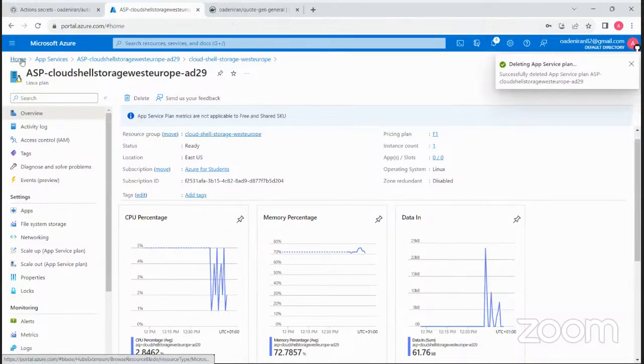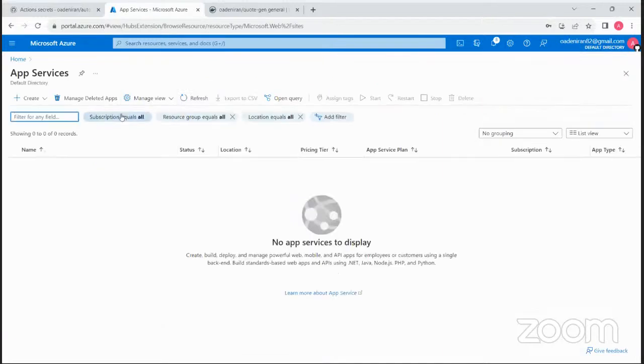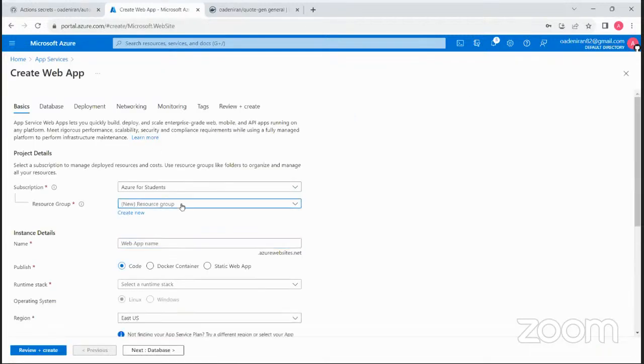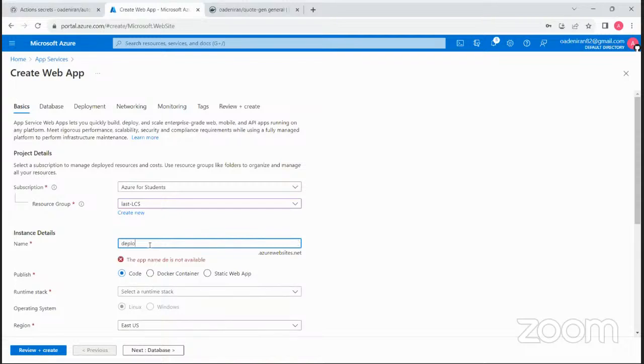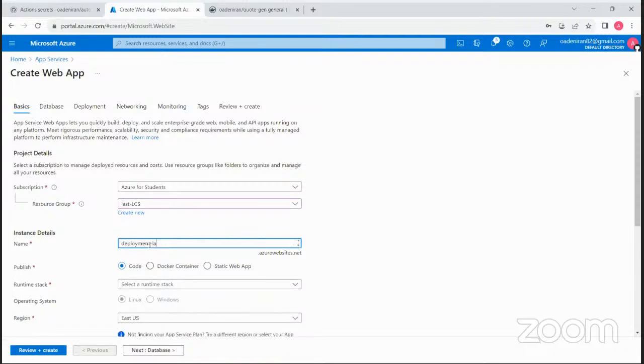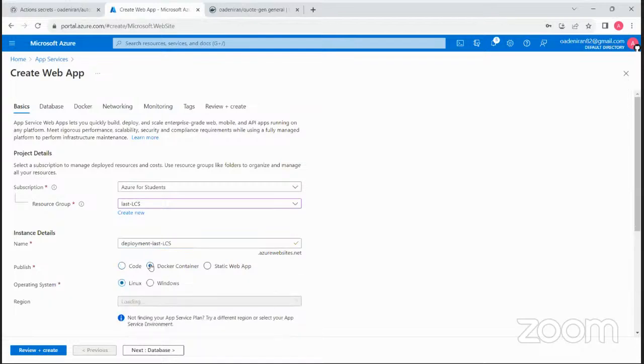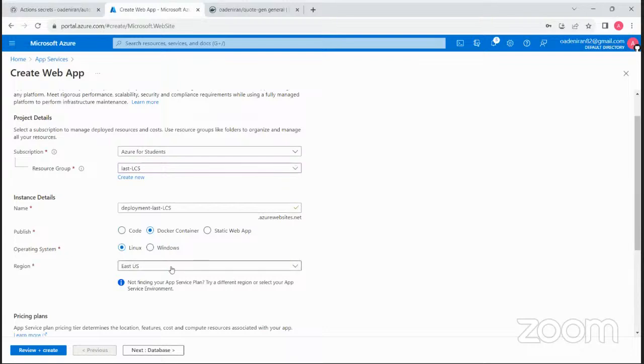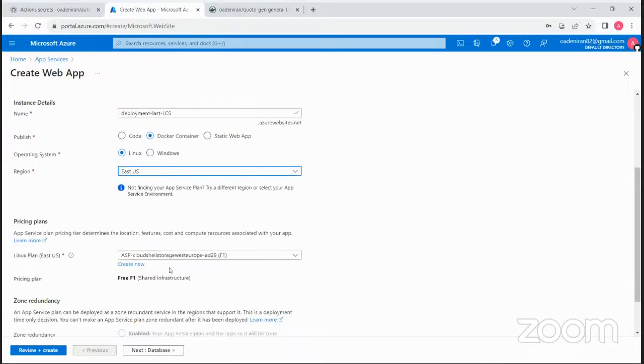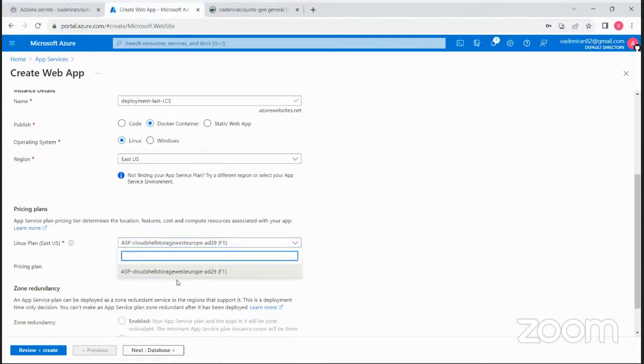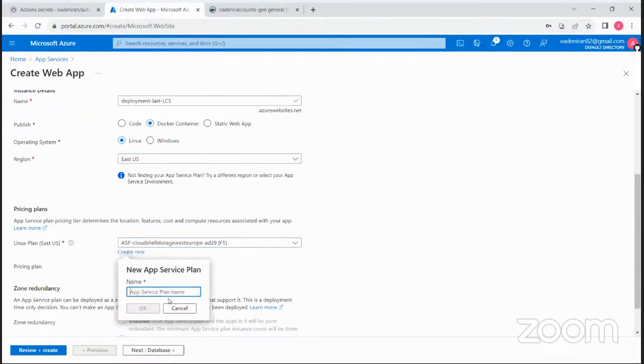Okay, so let's take it again from the top now and create a new app service on my fresh. So web app. So we'll call it the last LCS. So this is deployment LCS. So from a Docker container, so let me create a new service plan.